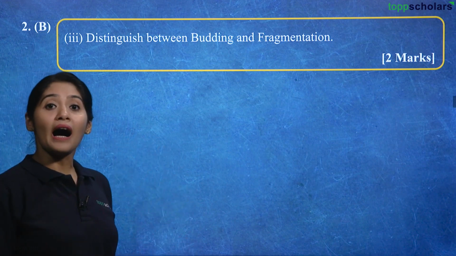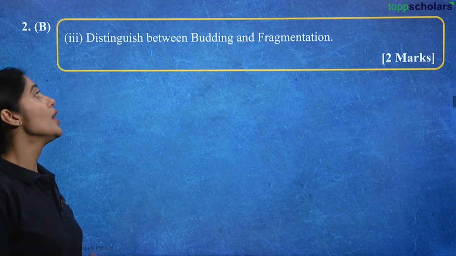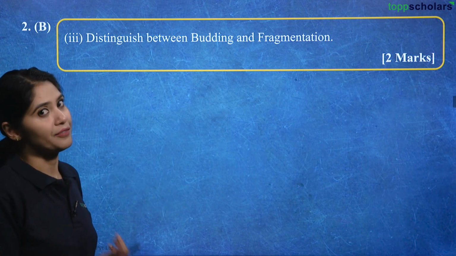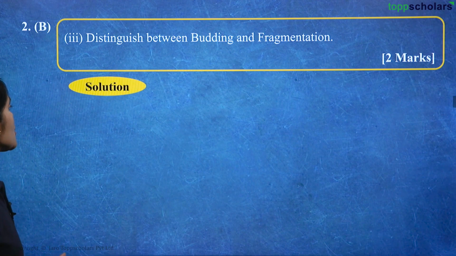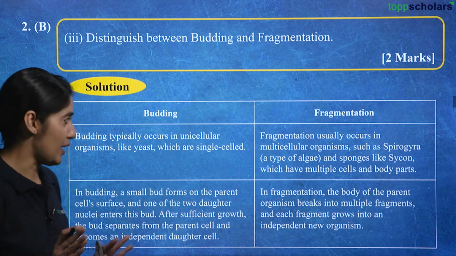Next question: distinguish between budding and fragmentation. So these two are processes of reproduction, right? Now, how are these two reproduction methods different from each other? Let's see the difference between budding and fragmentation one by one.